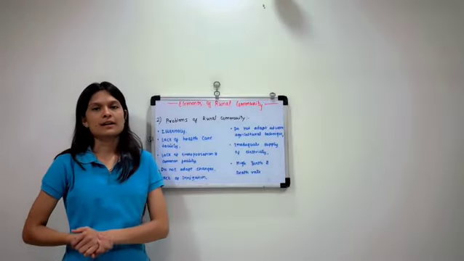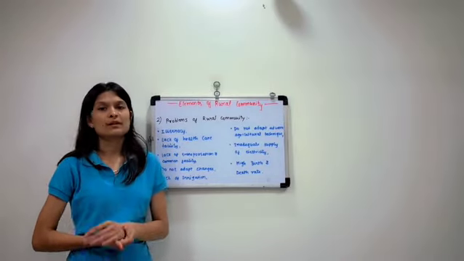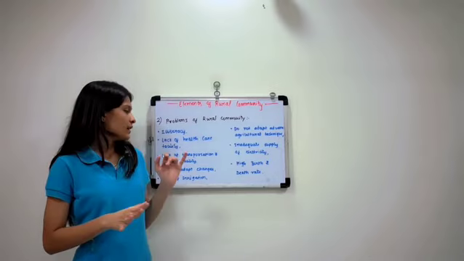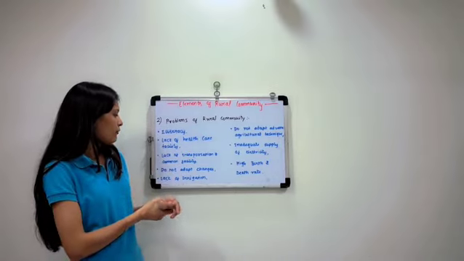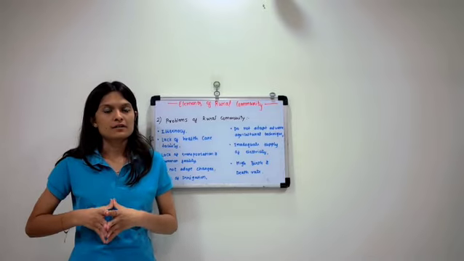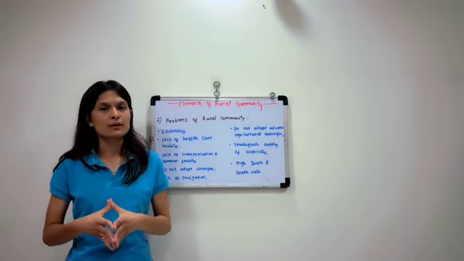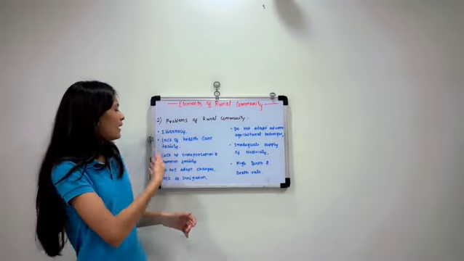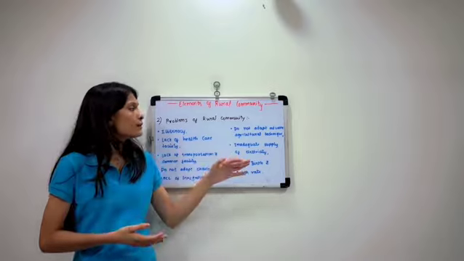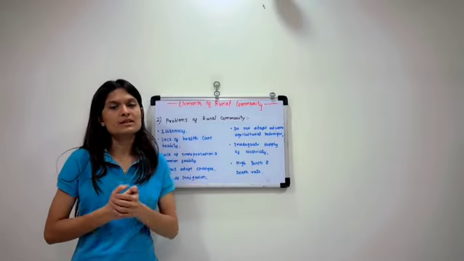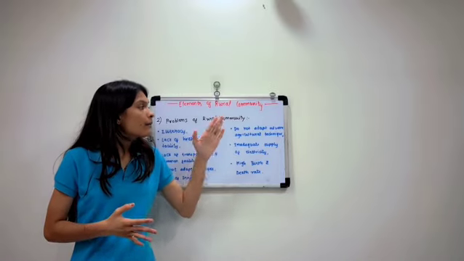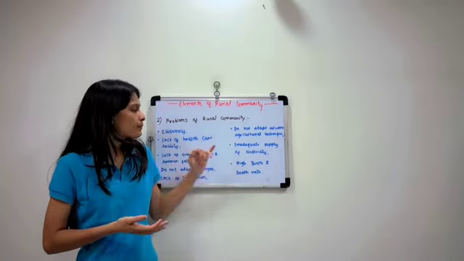Fourth one is they do not adapt to changes. People of a rural community do not try to adapt to changes or try to move out of living in the same condition. Fifth one is a lack of irrigation. They have a lack of irrigation facilities as they do not know much about it. They do not try to adopt advanced agriculture as they do not try to adapt to changes. Their main occupation is agriculture, so they also do not try to adopt agriculture techniques.